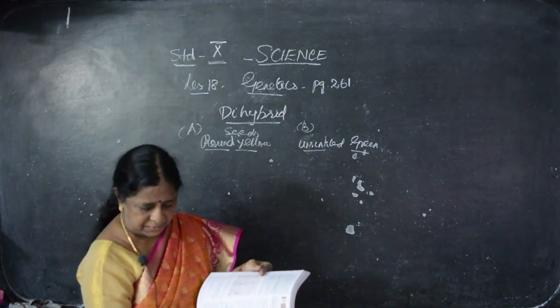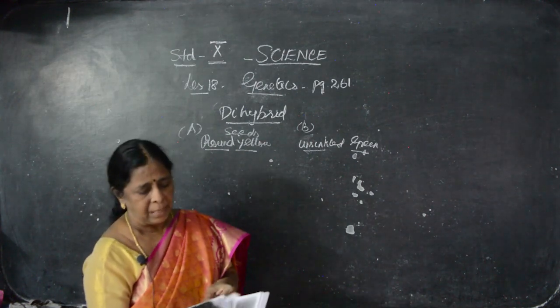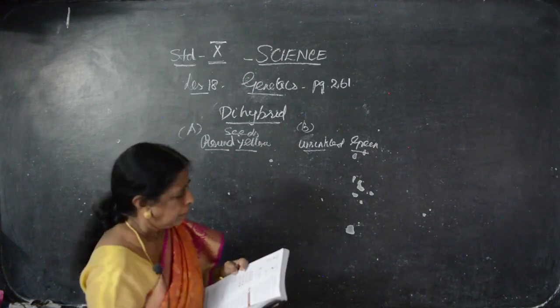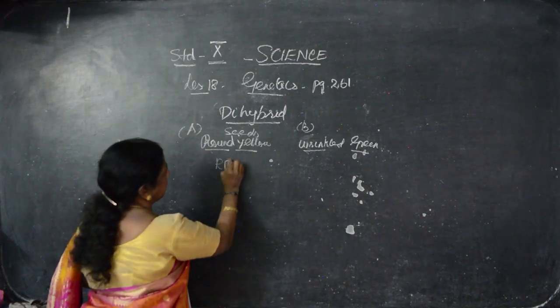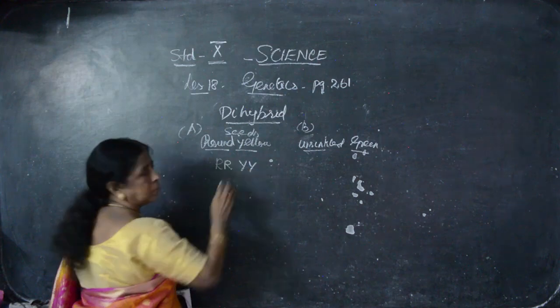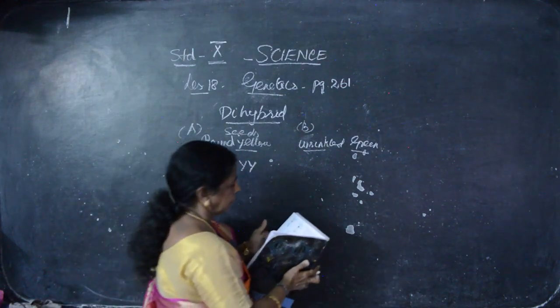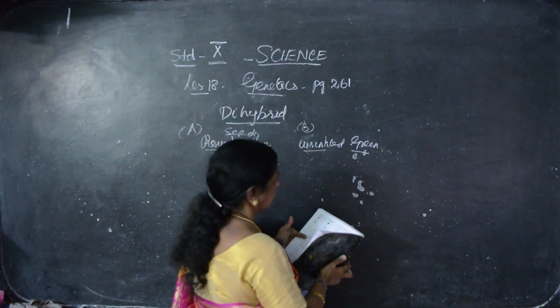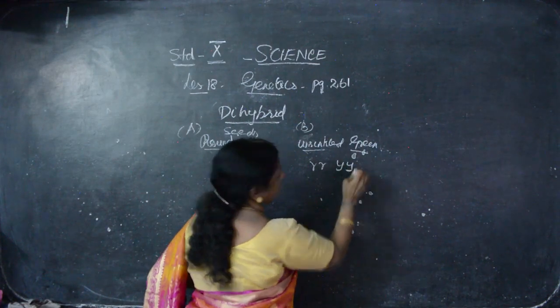So F1 generation, F2 generation, the same like one is dominant, other one is recessive. For example, you see round yellow, capital R, capital Y. This is wrinkled green, this is for wrinkle, small r, small y.